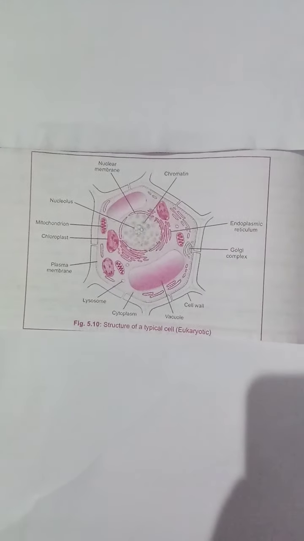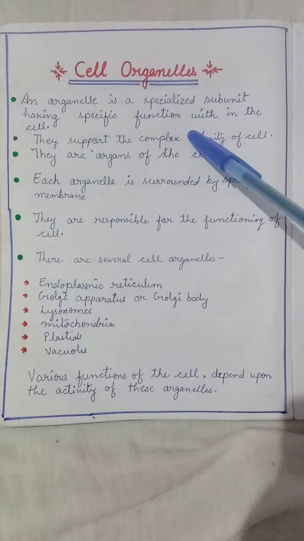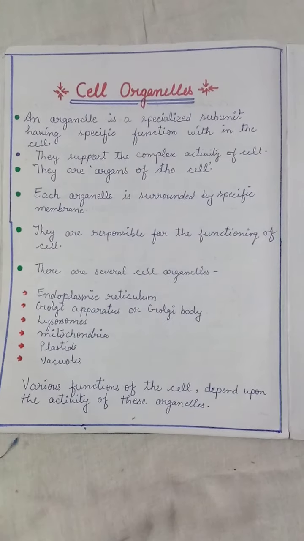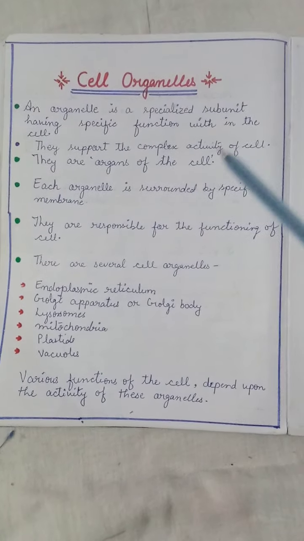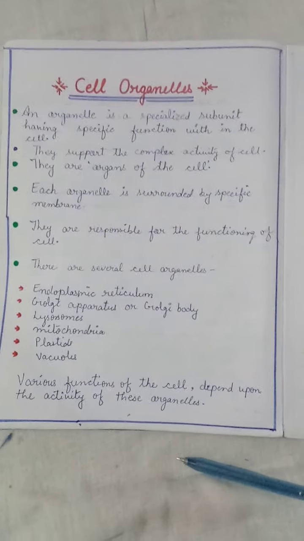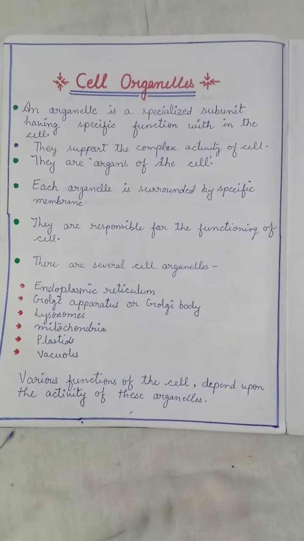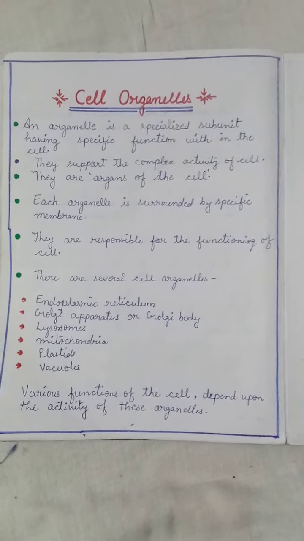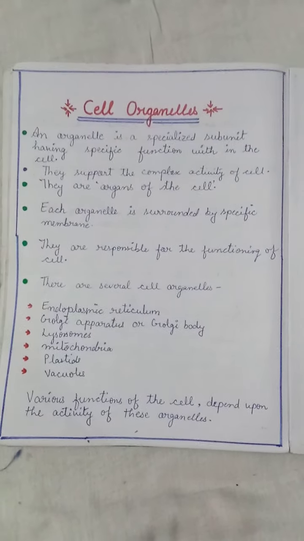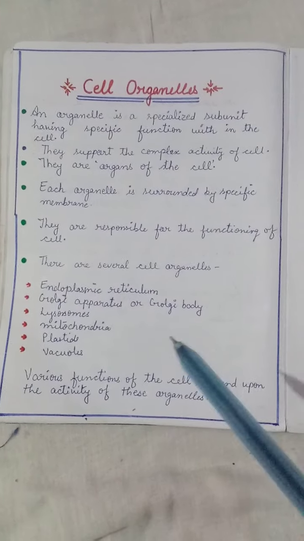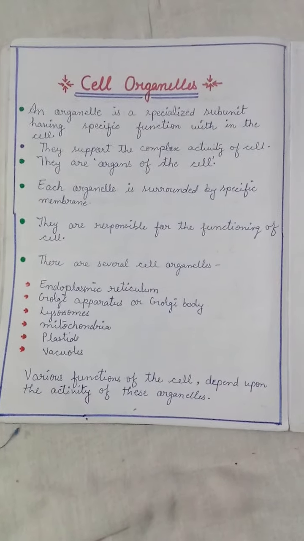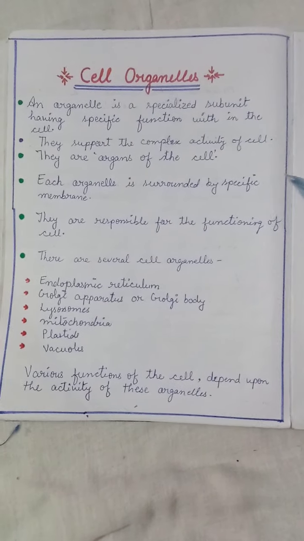So move on. See the definition of cell organelle. An organelle is a specialized subunit having a specific function within the cell. Yes, all cell organelles are specialized within the cell, and each has a specific function within the cell. They support the complex activity of the cell. They are the organs of the cell. Each organelle is surrounded by a specific membrane.